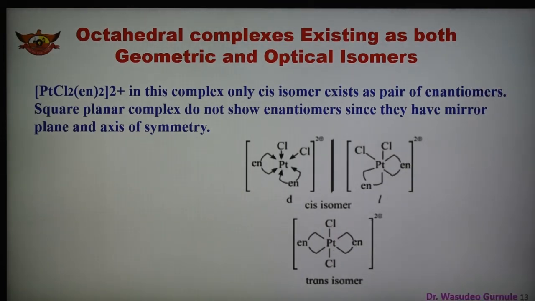So this is an example where the platinum complex shows both optical as well as geometrical isomerism. This is the well-known example showing both dextro, levo as well as cis and trans isomers. Therefore we can say that octahedral complexes exist as both geometrical and optical isomers. There are a number of examples, but in our syllabus only this limited part is given. Otherwise there are many examples in the case of optical isomers.